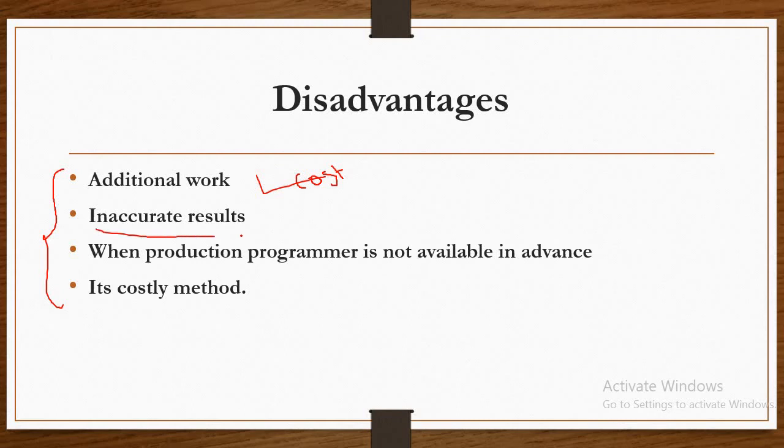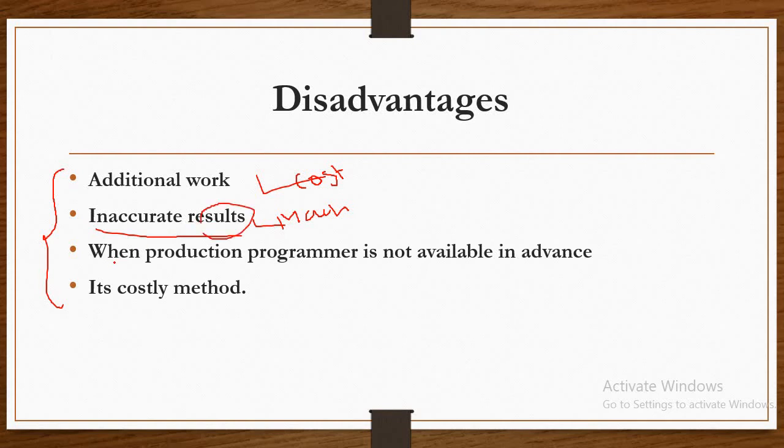Then there is inaccurate result. It gives an inaccurate result if manual labor is equally important. It is not only the machine, it also involves the labor, so manual labor is equally important for calculating the result.